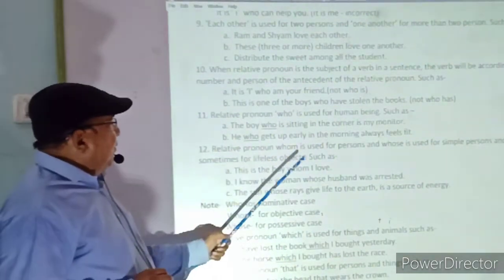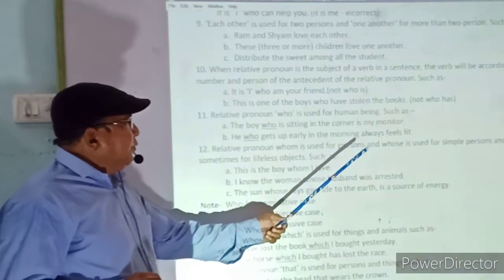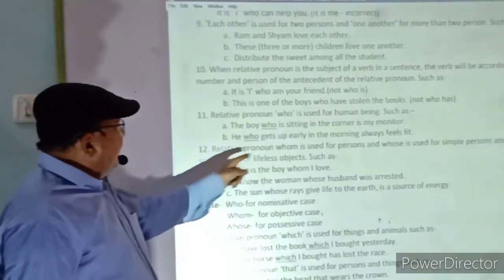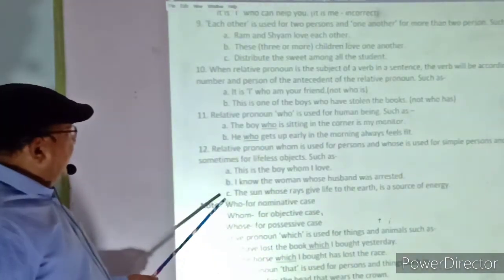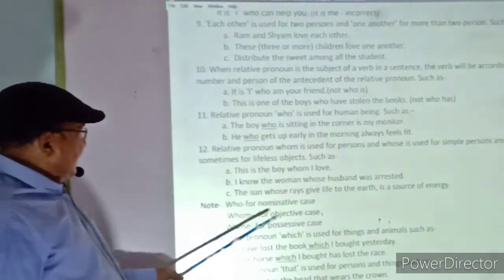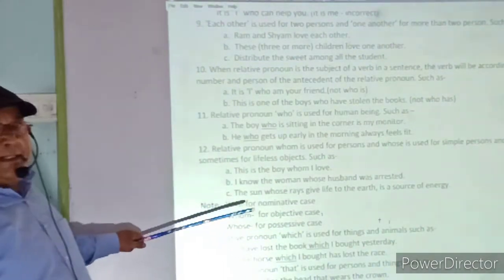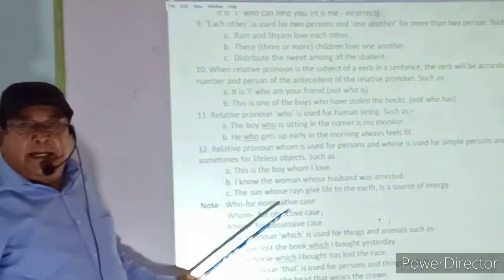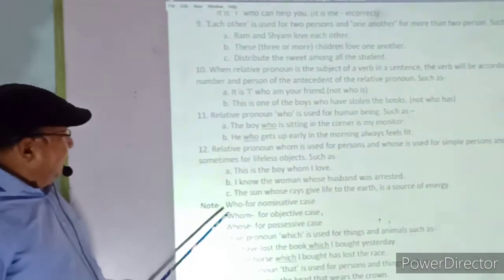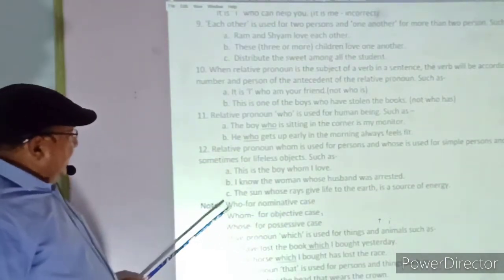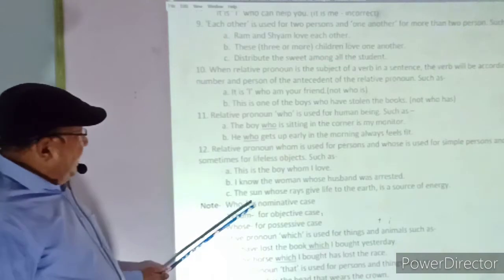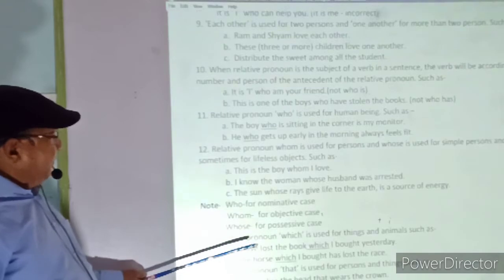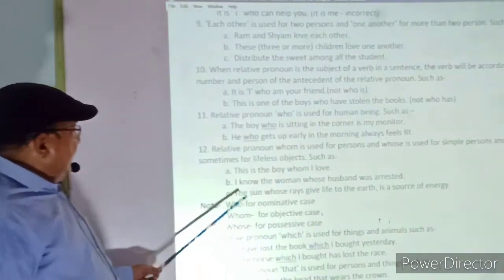12. Relative pronoun whom is used for the person, and who is used for the simple person and sometimes for a lifeless object. Relative pronoun whom is always in the objective case. In case you use relative pronoun who, it will be in the nominative case. If you use whom, it will be in the objective case, and if you use relative pronoun whose, it will be used for the possessive case.